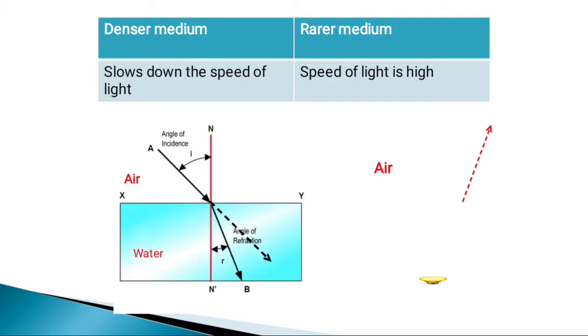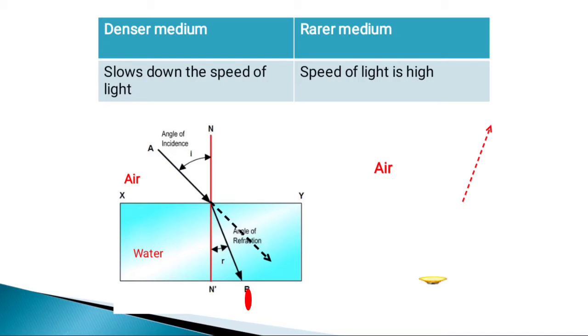In this diagram, a ray is incident at the surface which is separating air and water. The incident light comes from air, falls on the surface and then travels into water. Here this dotted line indicates the initial path, but after refraction it follows this path.